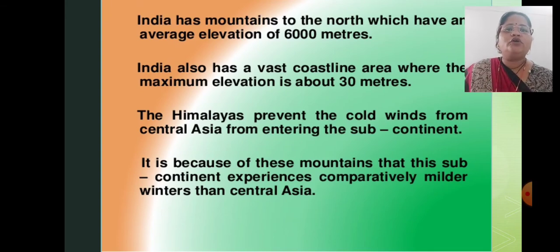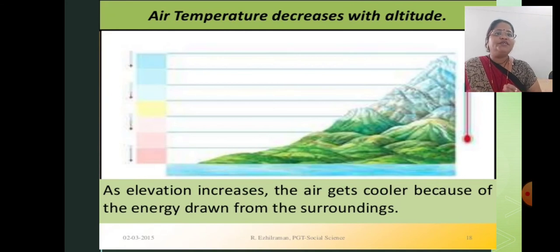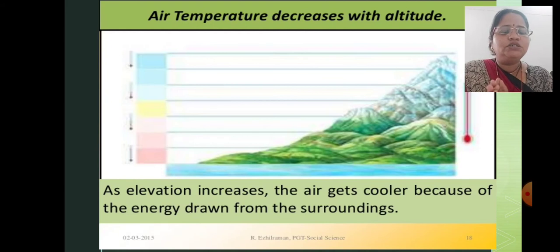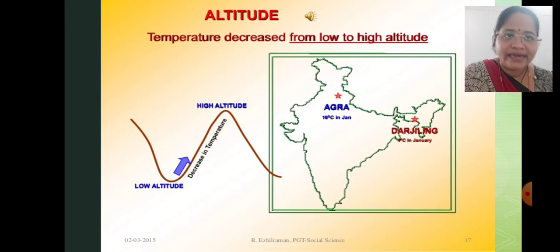As I told you, altitude shows that air temperature decreases with altitude. As elevation increases, the air gets cooler because of the energy drawn by the surroundings. It means as you move up from the surface, the temperature decreases. Next, temperature decreases from low to high altitude.